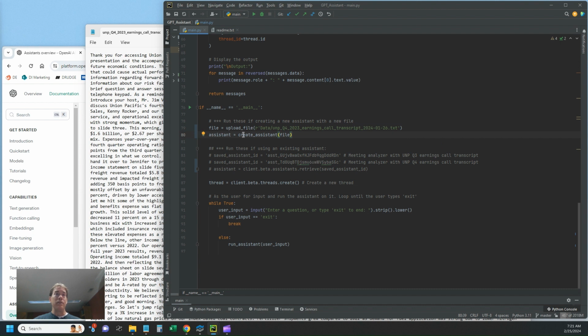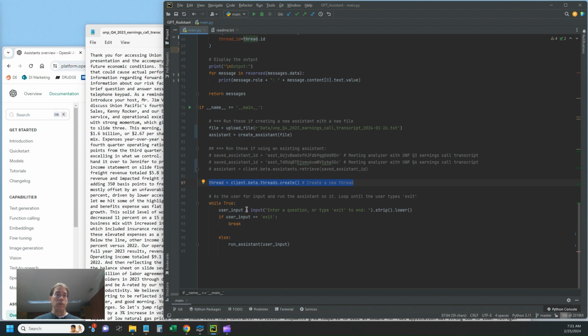Next, we create an assistant by calling the create assistant function that I've created above, referencing that file. Next, we create a thread. Now this is just the API call for creating a thread. This is not a function I created. This just creates a thread. Then we start the loop.